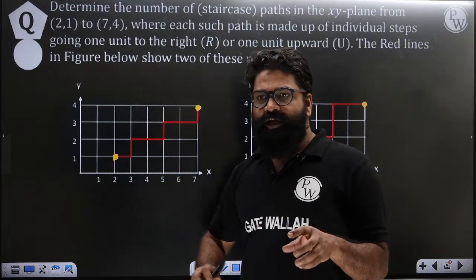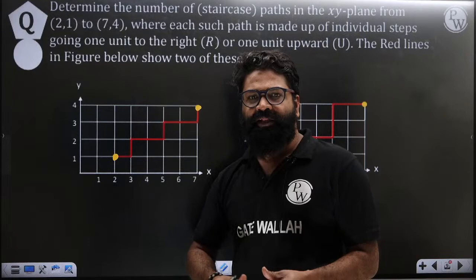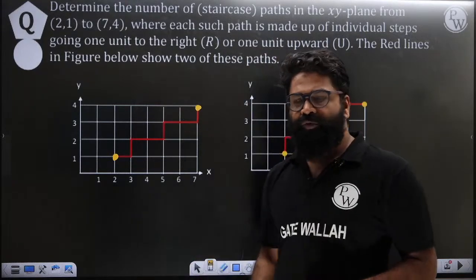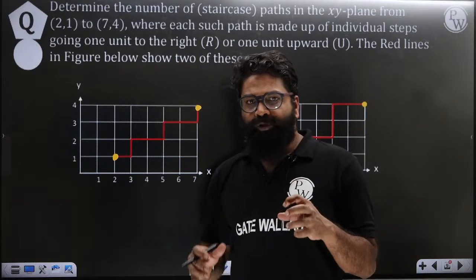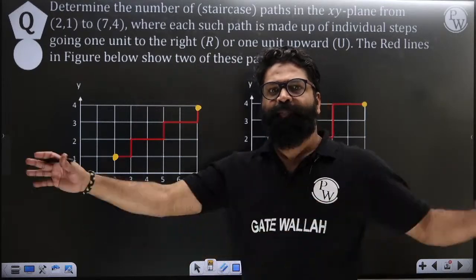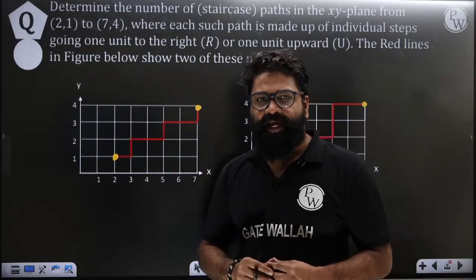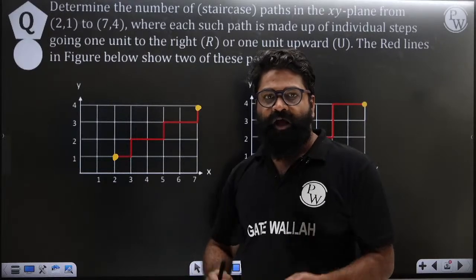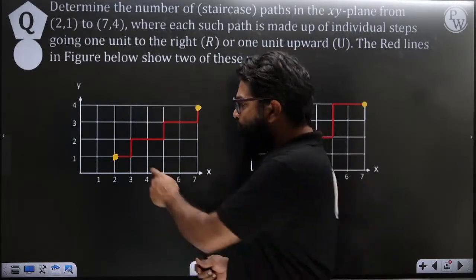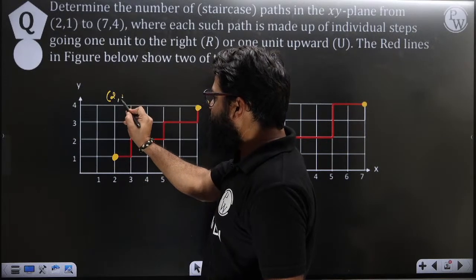Suppose I take you, first you will try to understand the question, Prashant and everyone, then I will try to give you the concept regarding it. Let's consider there is one playground. In that playground, you will have some type of representation like that, and then you will have some axes, x-axis and y-axis. Now I will take you and put you at this point, which is representing 2, 1.